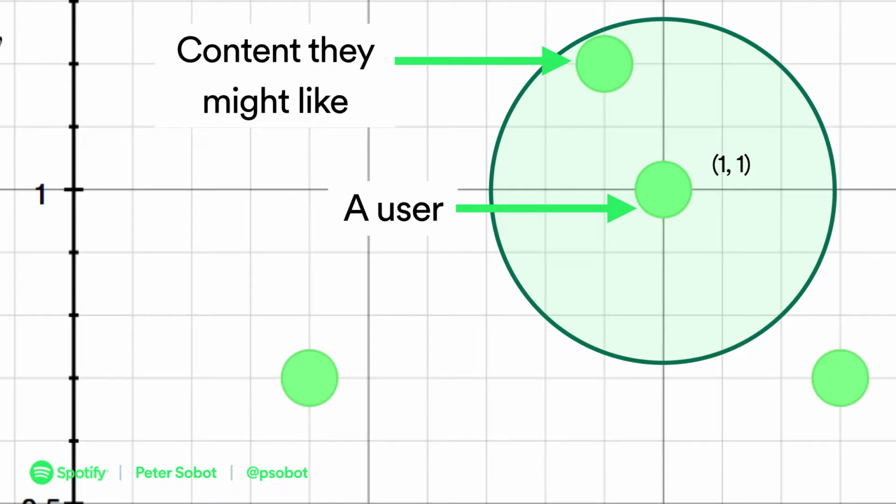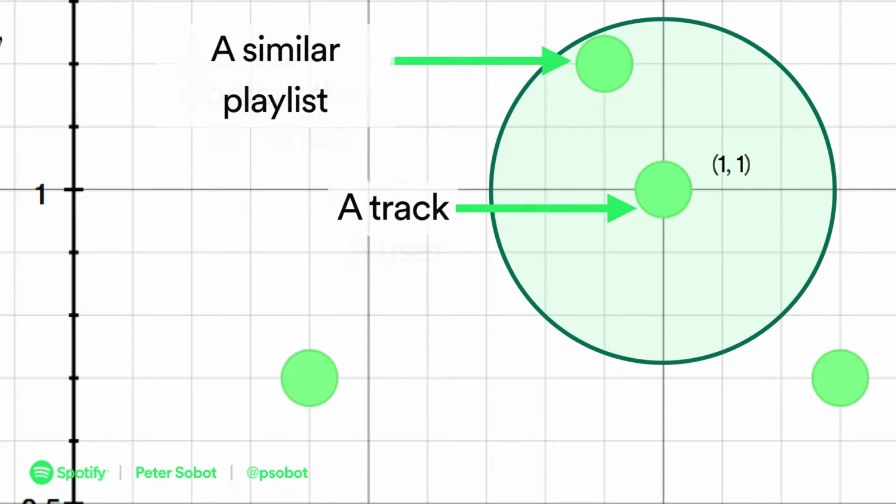So this could be a user in the middle and content they might like on the edges of this little boundary, or you can think of it slightly differently as maybe this is a track and this is a similar playlist close to that user as well, or basically any other thing like an album or an artist or whatever can go in there. So this is really just math. You could use a compass and a straight edge to figure this out. If you had all the tracks on Spotify on a big piece of paper, it would be a fairly large piece of paper. But we built a bunch of technology to do this.